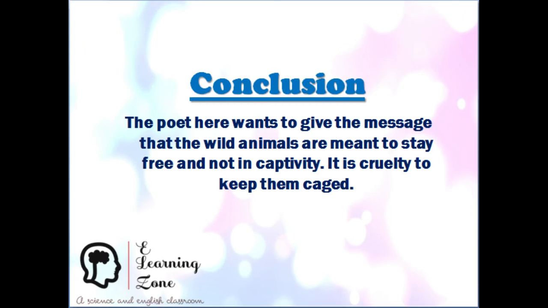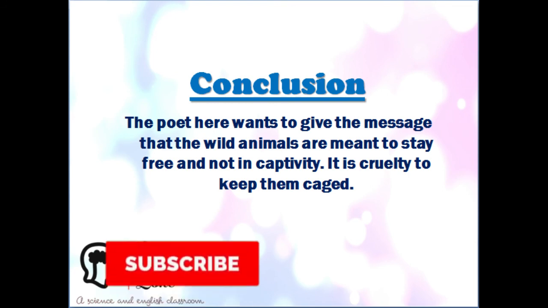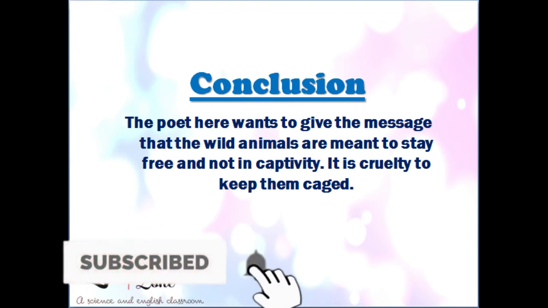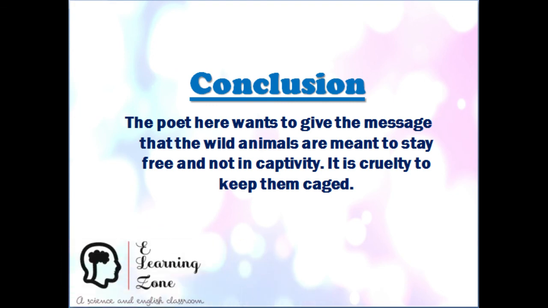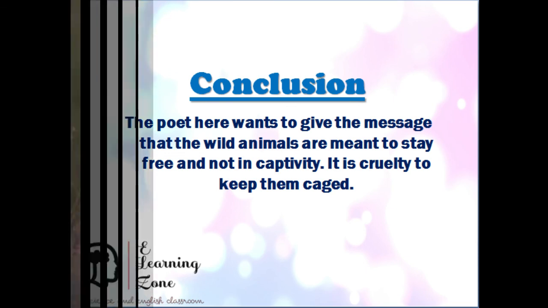So the poet Leslie Norris in the poem A Tiger in the Zoo tells us that we humans should be sensitive to the animals around us. He here wants to give the message that wild animals are meant to stay in the open, are meant to stay free and not in captivity. It is cruelty to keep them caged. Let us respect the life that is present around us.